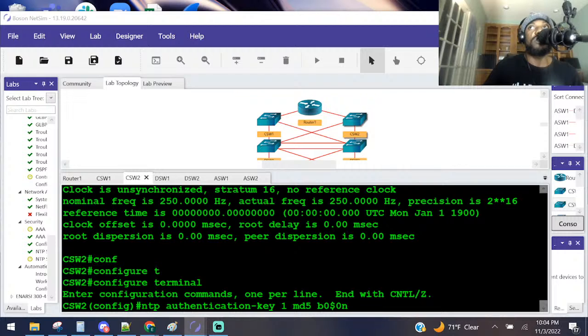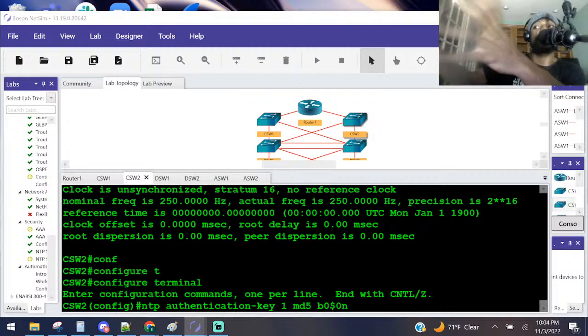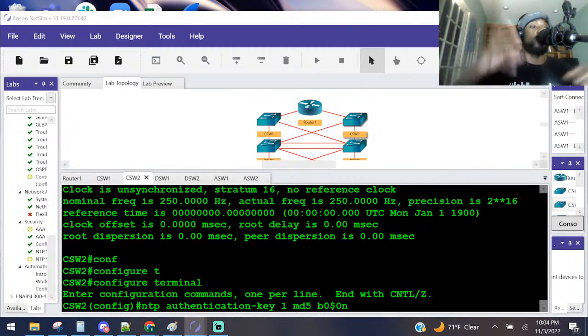A question: does this lab emulate actual iOS? It simulates actual iOS. There's a difference between simulation and emulation. A simulation is kind of fake. It's close to it, but it's fake. They programmed it to look like it. An emulator takes the actual iOS and runs it in an application. GNS3 is an emulator. This is a simulator. But that's a good question.